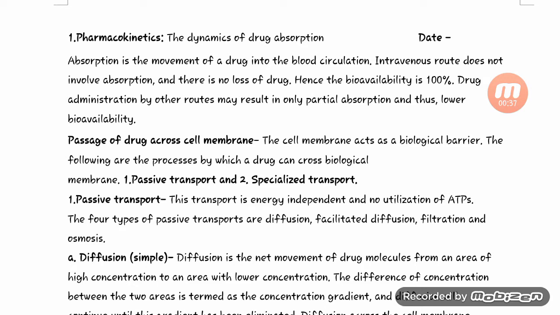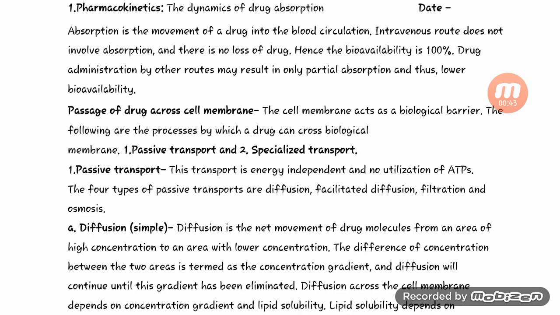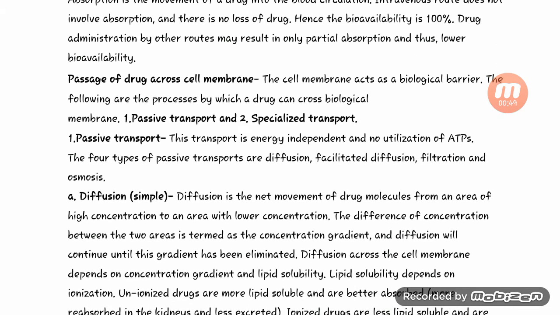Passage of drug across the cell membrane. The cell membrane acts as a biological barrier. The following are the processes by which a drug can cross a biological membrane. First is passive transport. Second is specialized transport.